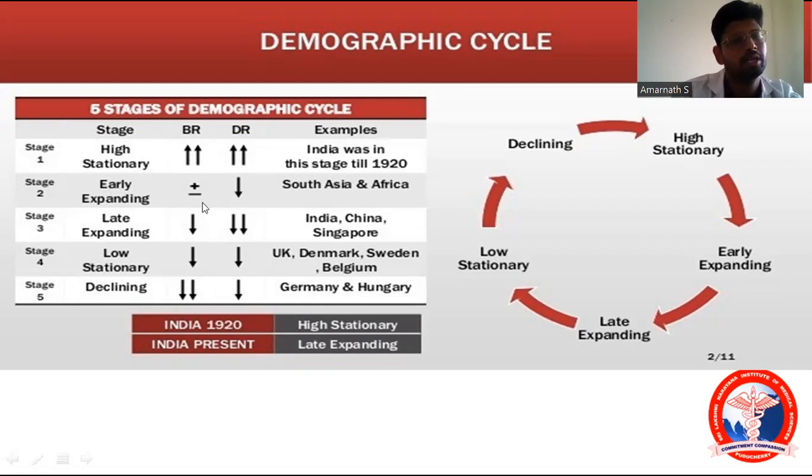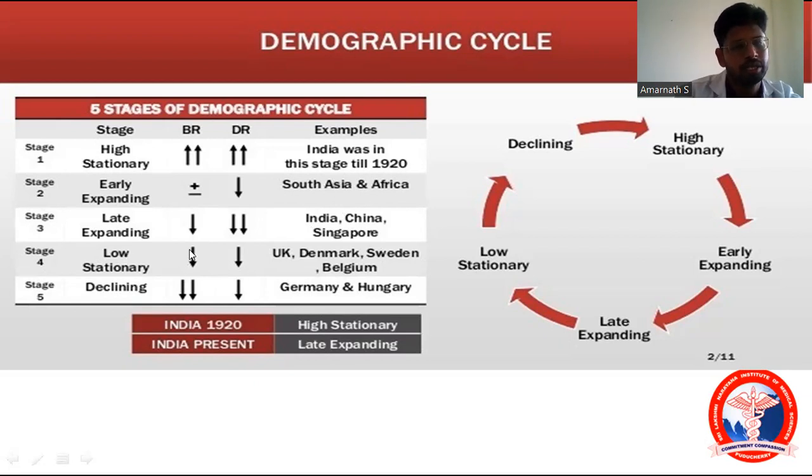Next one is early expanding. Here there is no change in birth rate, and the death rate just begins to decline. What is the net result? There will be an increase in population. What is the example for this stage? South Asia and Africa. Next one is the late expanding stage. Here the birth rate has just started to fall, but the death rate is already falling. So there will be a continuous increase in population size. What is the example for this stage? India, China, and Singapore.